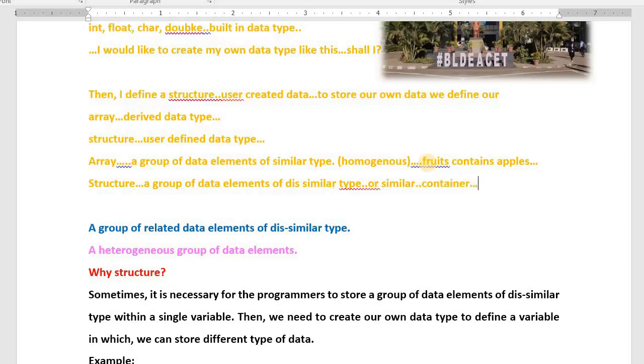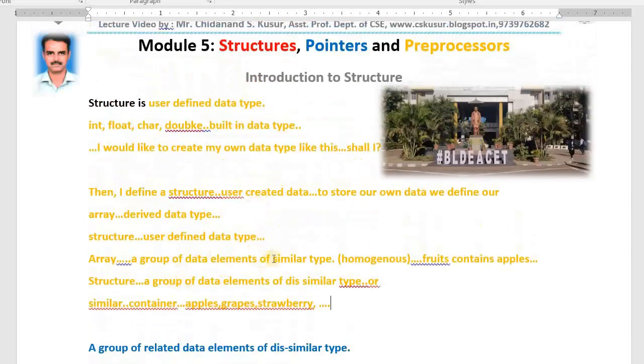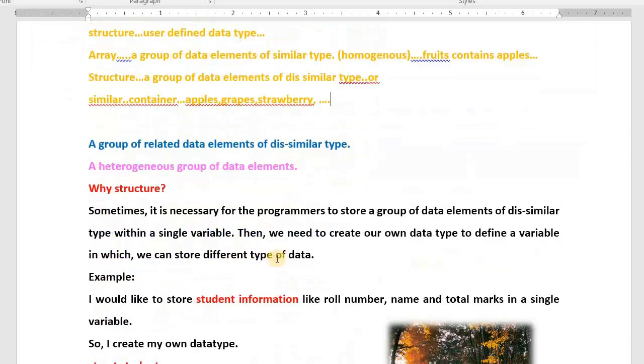In that container, I have apples, grapes, strawberry. Next, I have other fruits also. This is structure. I hope you understood. Very good. Then what is structure now? Structure can be defined as a group of data elements of dissimilar type. That is what structure is.